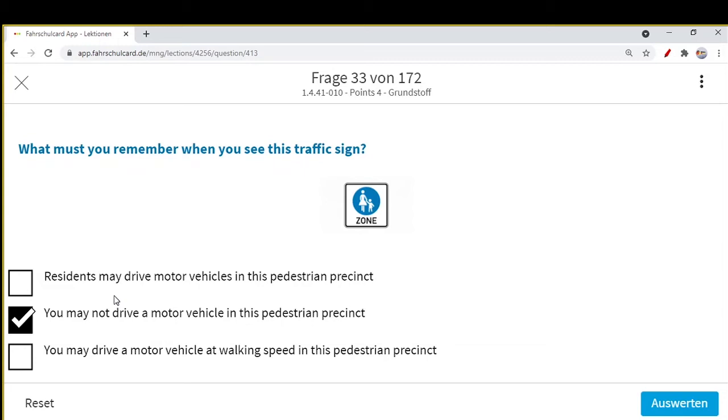Residents may drive a motor vehicle in the pedestrian precinct? No, not at all. If some residents were allowed, that would be mentioned with an extra traffic sign, but currently not at all. Only pedestrians are allowed and no motor vehicle can drive in this zone.